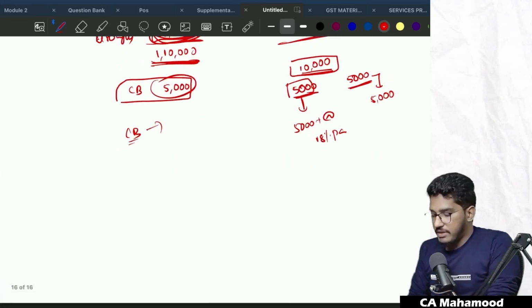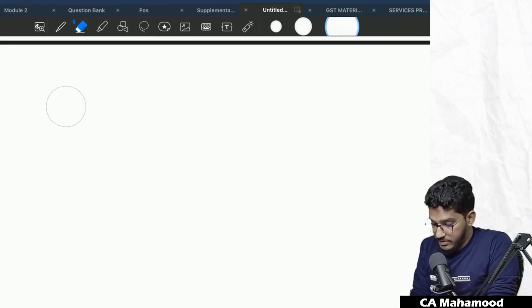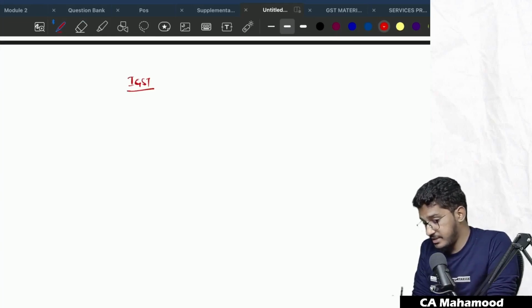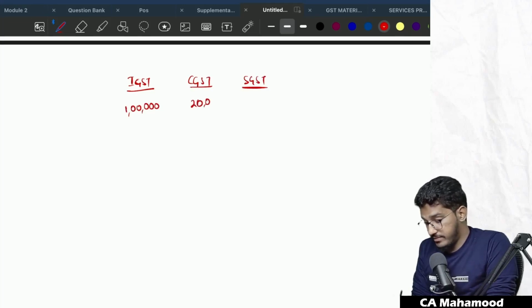Now, the clarification which they have given here is, take for example, IGST is there. We have certain credits. Let me give you the example, whatever I'm trying to say here. IGST we have, CGST we have, SGST we have. See, input tax credit, I have IGST 1 lakh rupees. CGST I have 20,000.